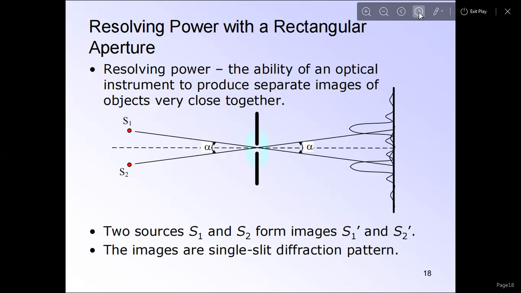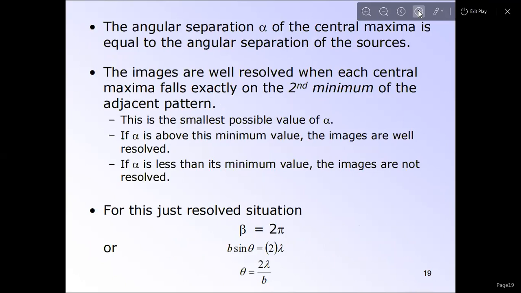So, resolving power with a rectangular aperture: from different sources S1 and S2, the angle between them is alpha. This is the reflex angle. So we get different interference, actually destructive and constructive.